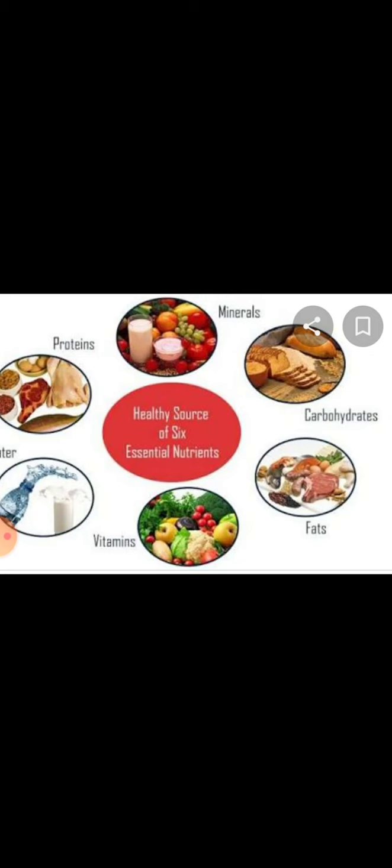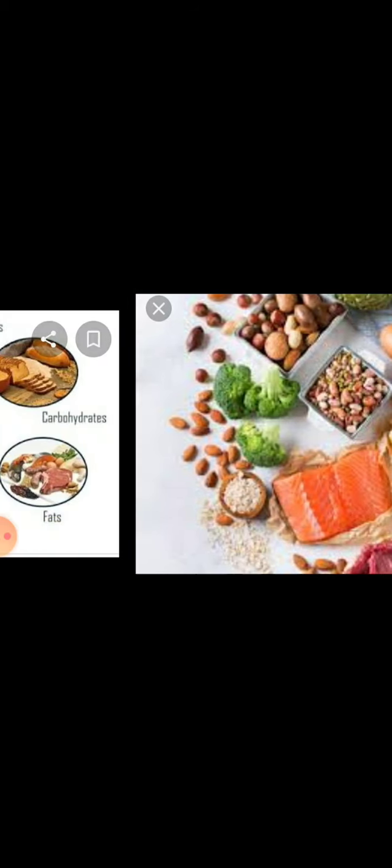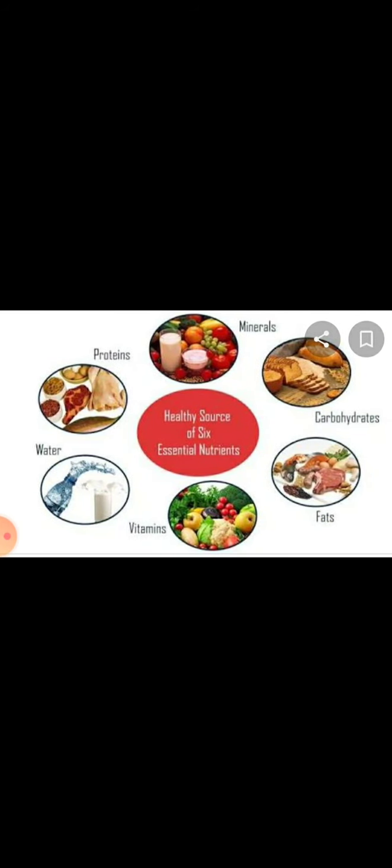The chapter name is nutrition in plants, and I have told you about nutrition. What is the definition of nutrition? Nutrition means the process of taking up the food by an organism and its utilization by the body. How does the body utilize the food?